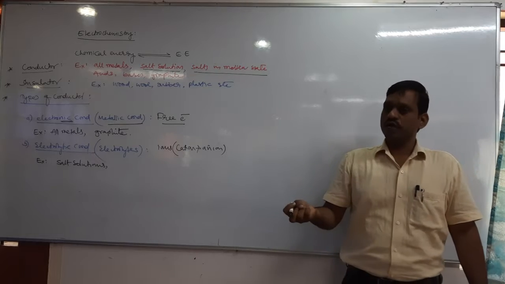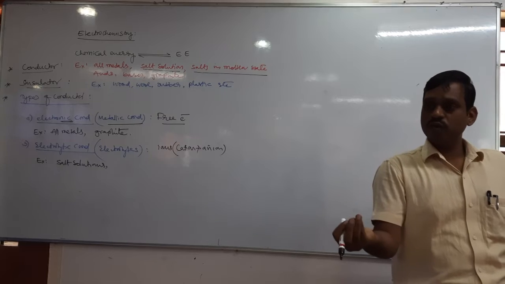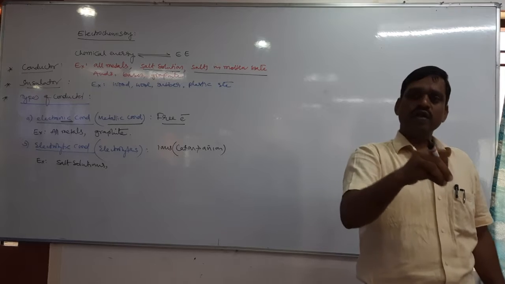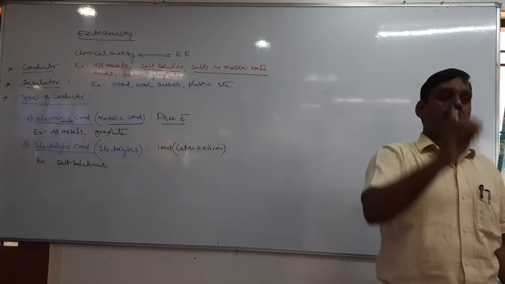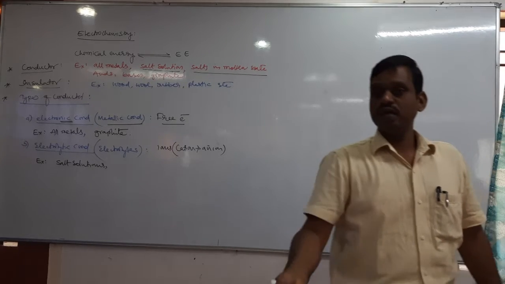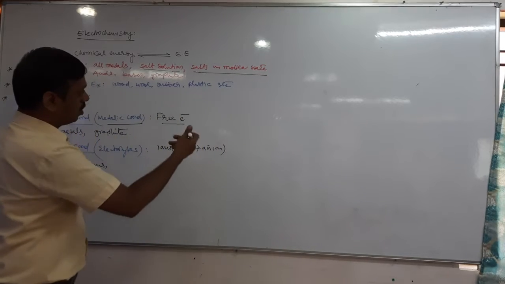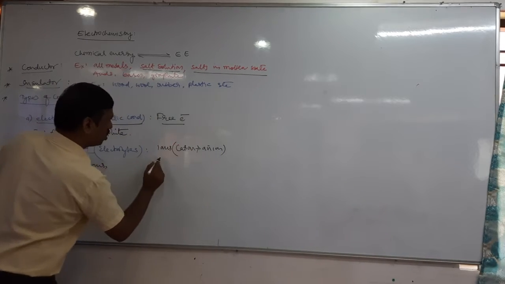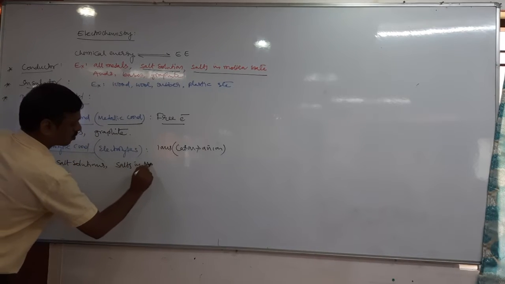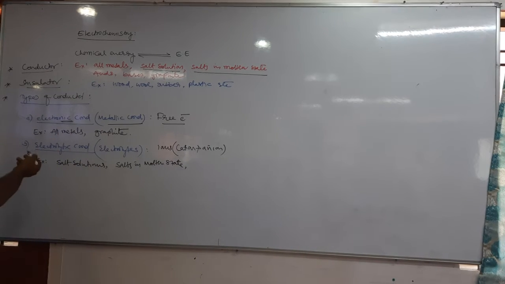For example, sodium chloride. When sodium chloride is heated above its melting point, what happens? Solid sodium chloride becomes liquid. That liquid sodium chloride, without adding water, is called molten or fused. Nothing but melted; melted NaCl is called molten. Therefore, salts in molten or fused state are a good example of electrolytes.